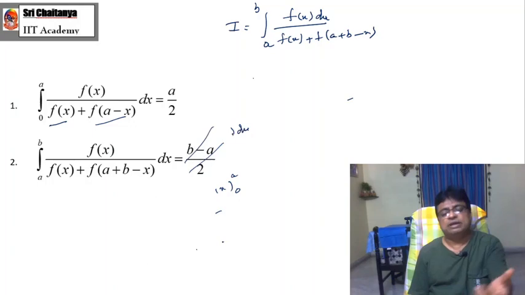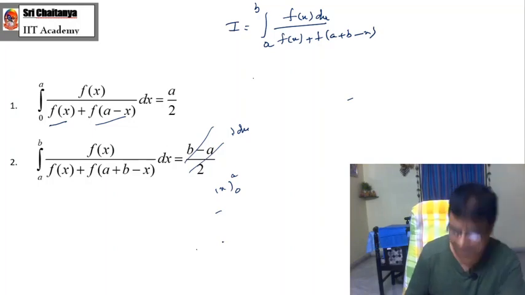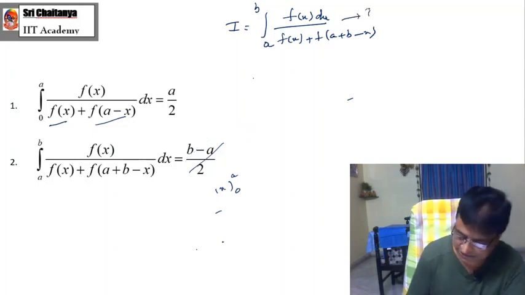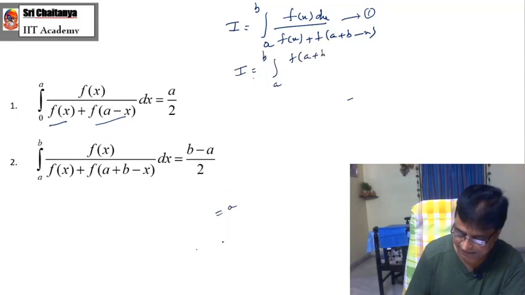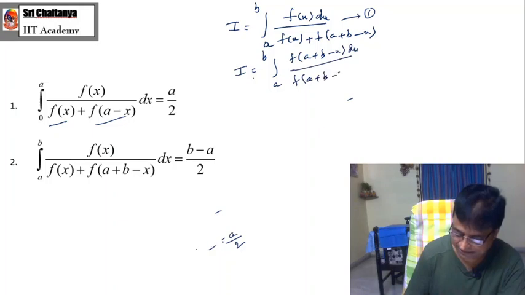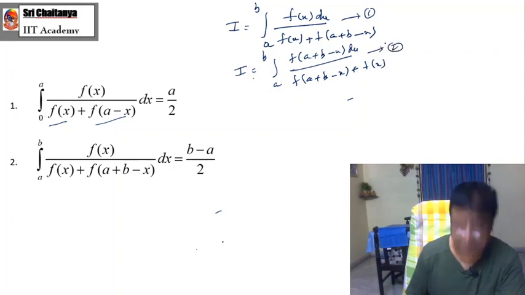again I am applying my standard result, which is integration a to b f of x dx is equal to integration a to b f of a plus b minus x dx. As usual, you call this equation number 1. Therefore, my I becomes I equals integration a to b f of a plus b minus x dx by f of a plus b minus x plus f of x. Consider this as equation number 2.